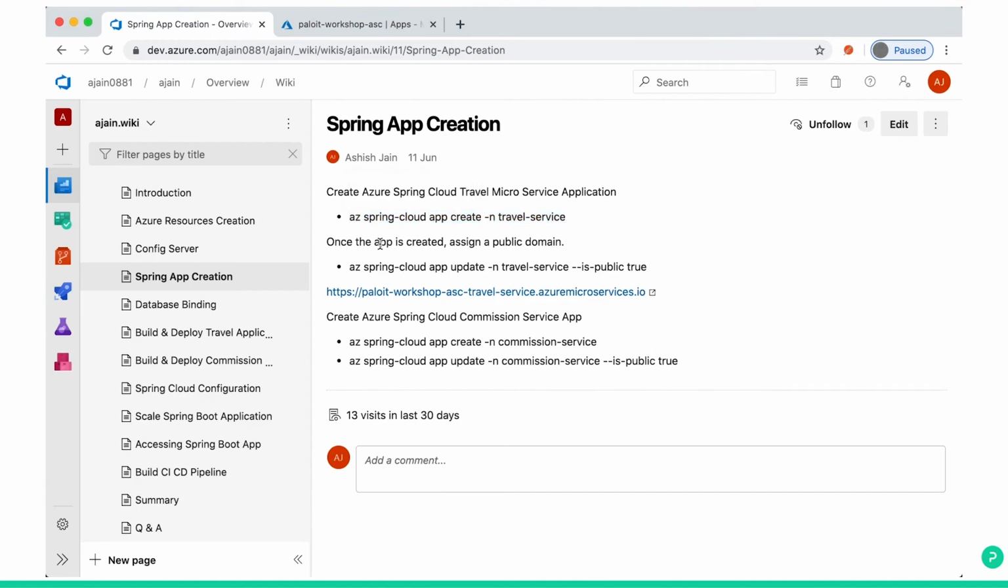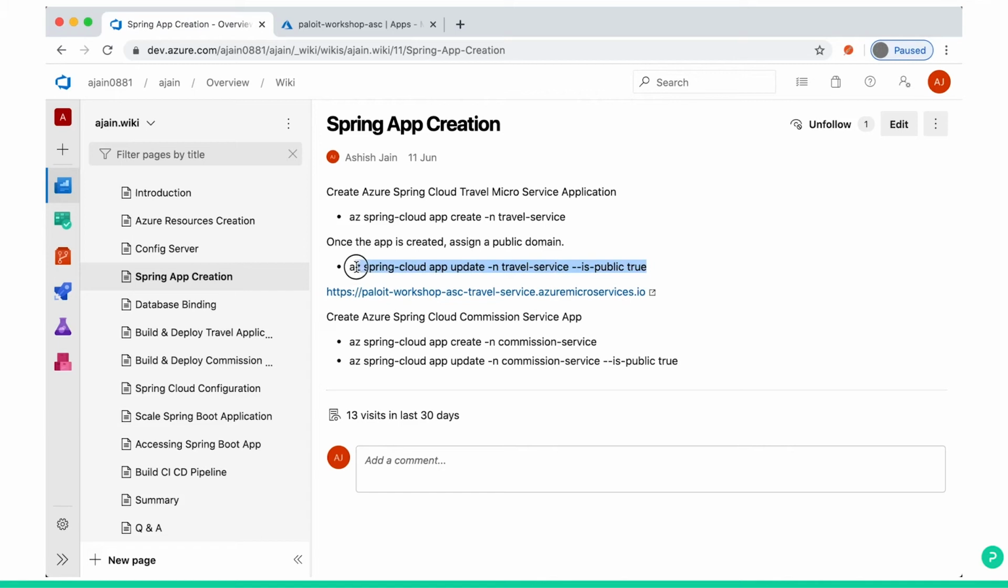Now the app is created, we will assign a public domain so that we can access it from our local laptop. Just copy paste this command. Remember, all the commands start with az spring-cloud app. So the first command was to create a service app: create, then the name. Now we are updating this travel service with --public true. We are making it a public domain.